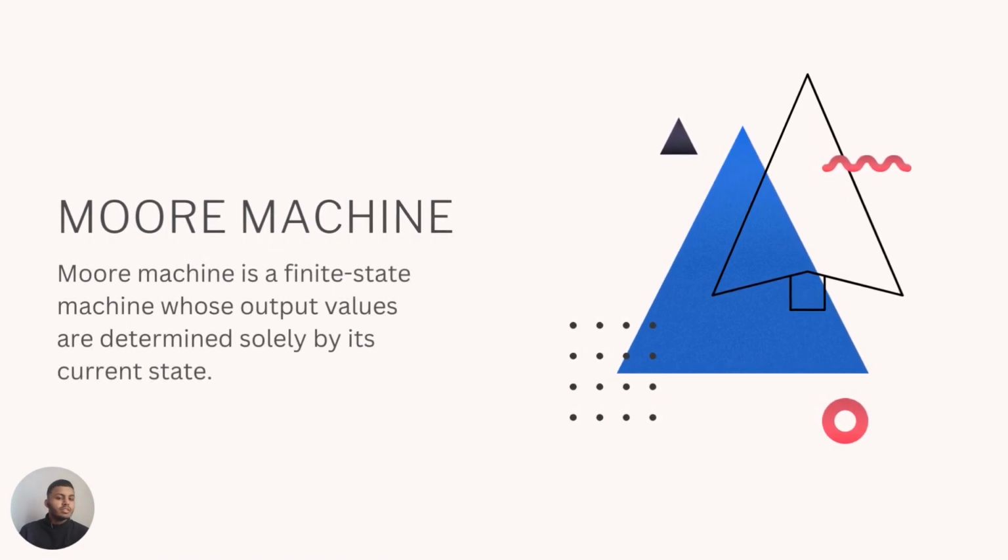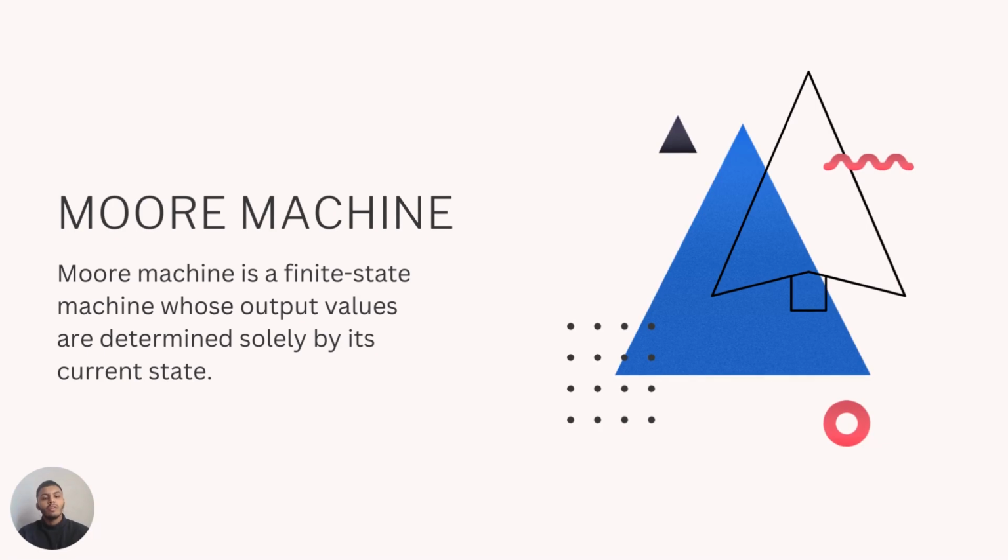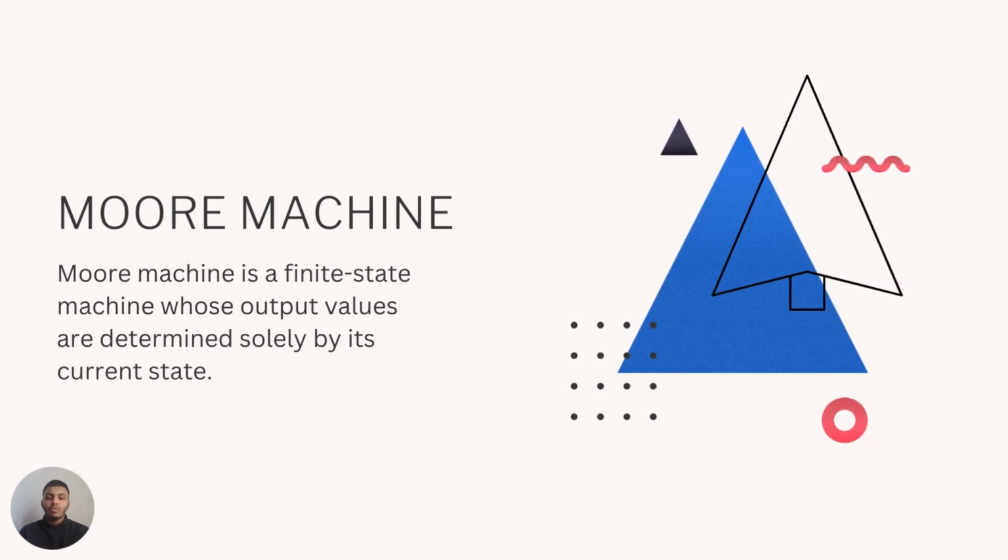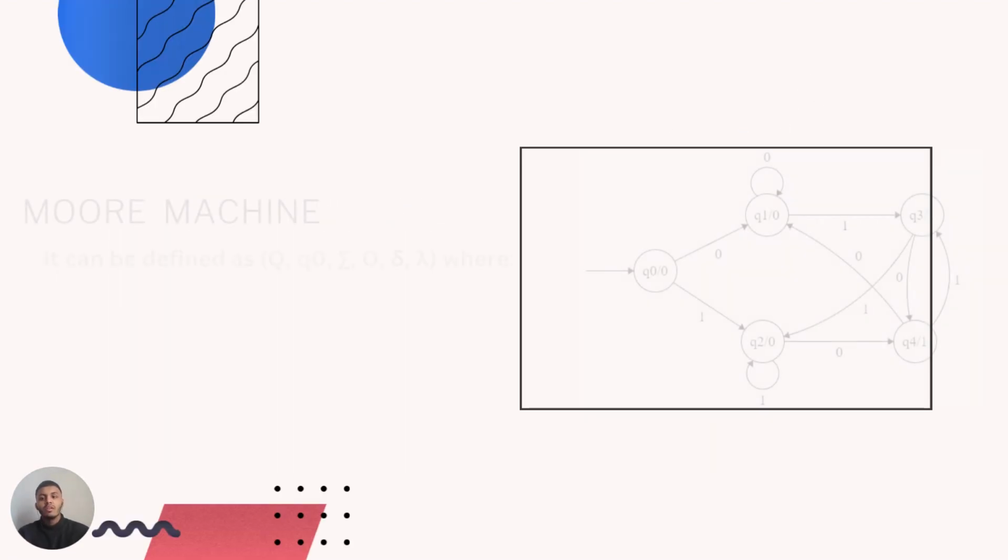A Moore machine is a finite state machine whose output values are determined solely by its current state, which means the outputs are defined by the states. In an automata, there are transitions and then there are states, and in a Moore machine, the outputs are defined by the states. Going ahead with the characteristics of Moore machines, we'll go more descriptive.